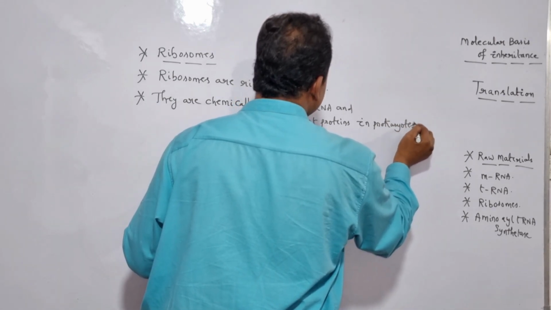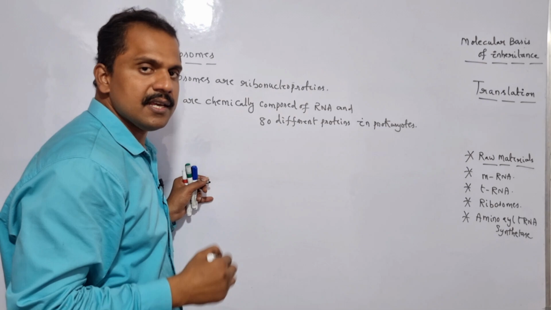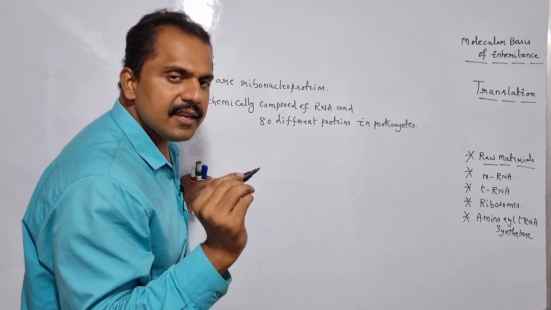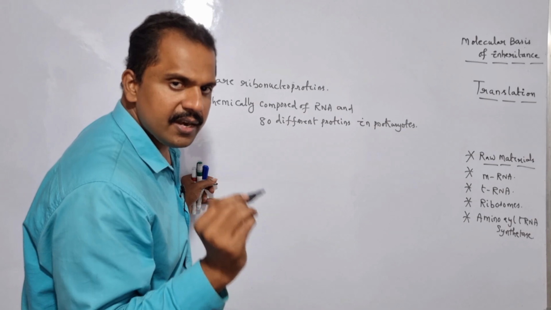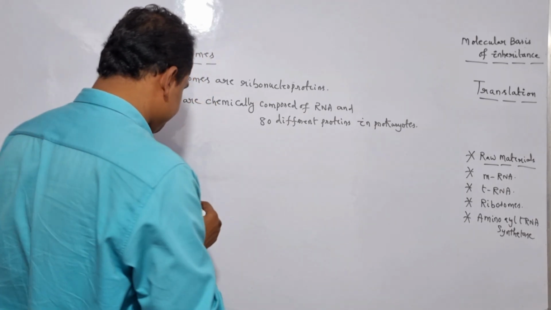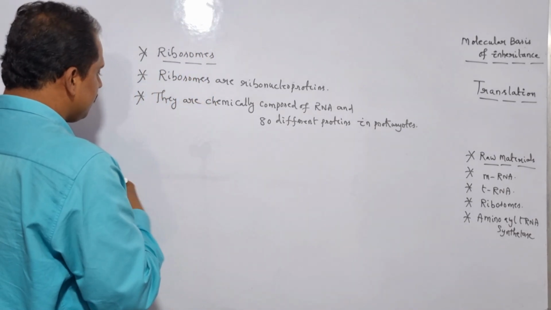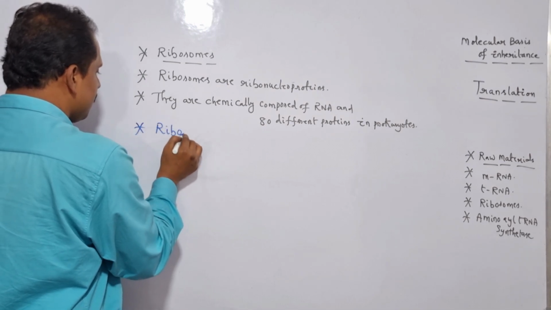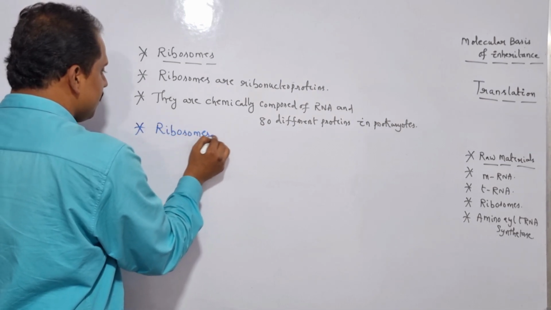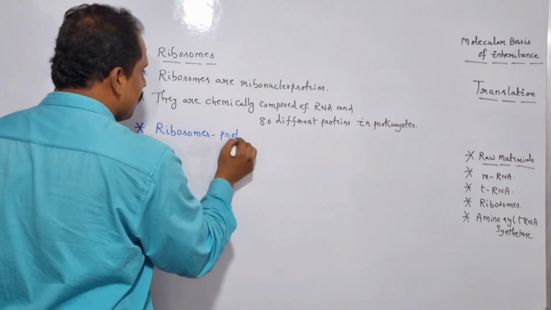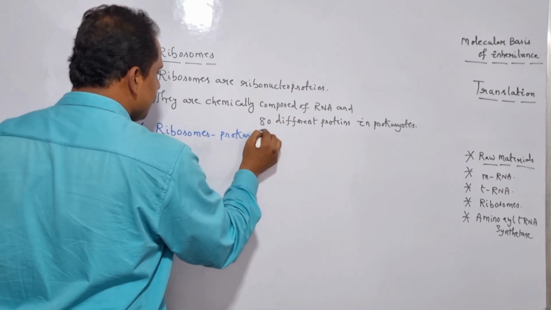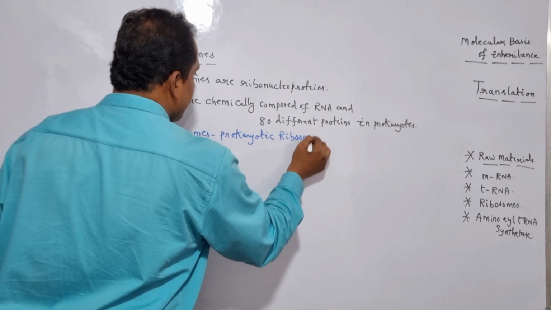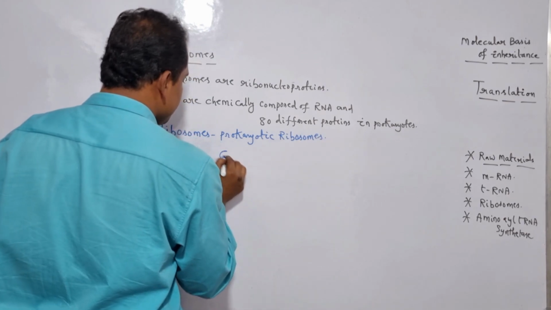So here the specific ribosomes which generally do exist are of two different types, and these include prokaryotic ribosomes and the other one is eukaryotic ribosomes. Is it clear? Ribosomes can be prokaryotic ribosomes and even they can be eukaryotic ribosomes.